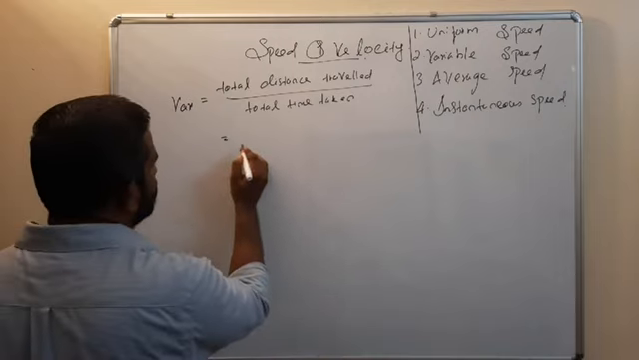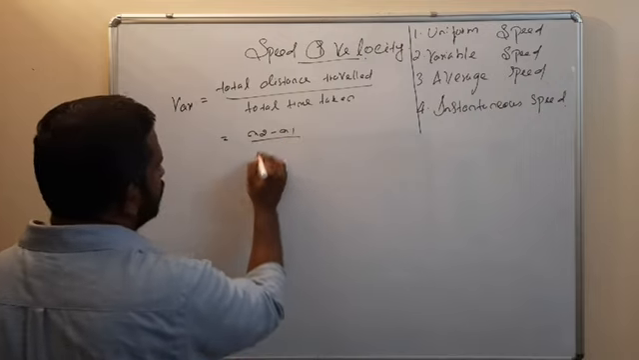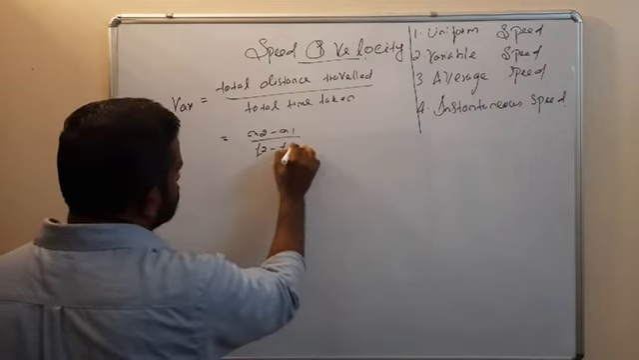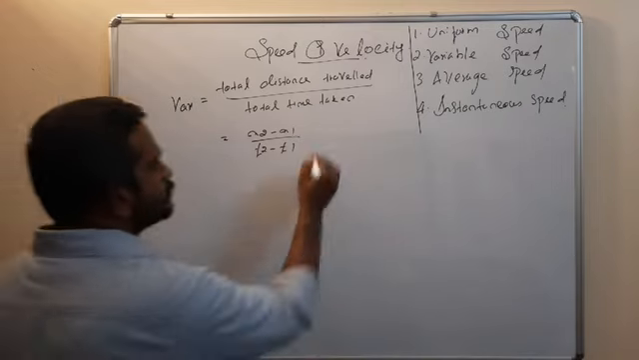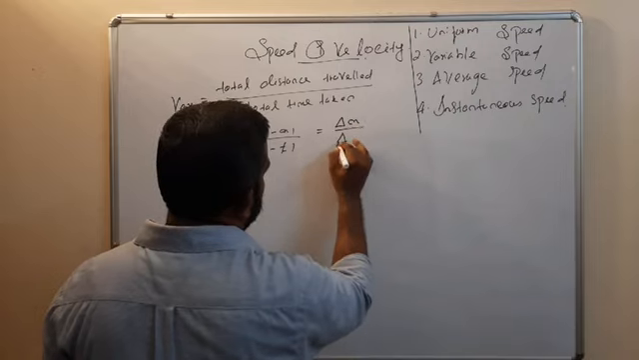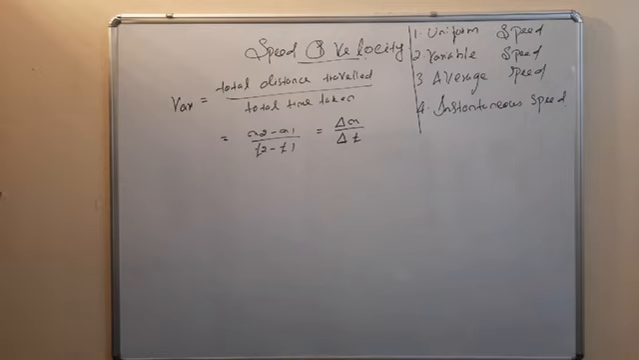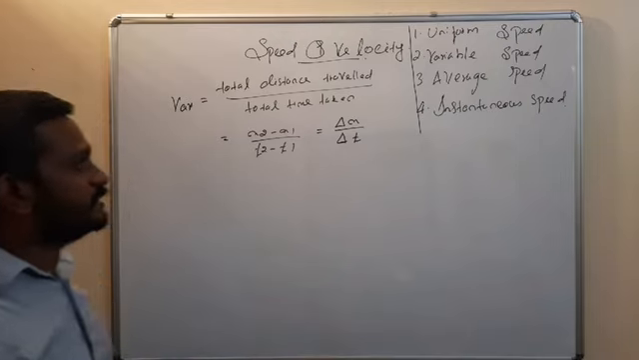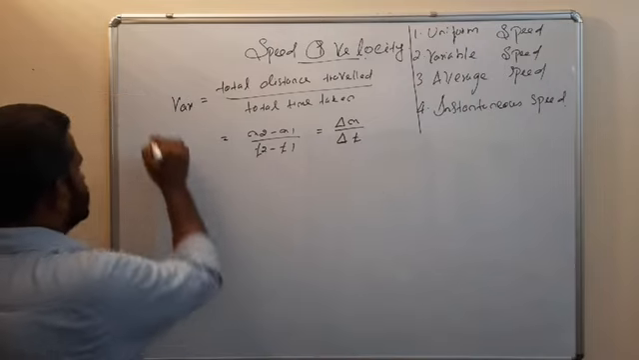That is equal to x2 minus x1 divided by t2 minus t1. So change in distance divided by change in time. So that is equal to delta x by delta t. So that is average speed.